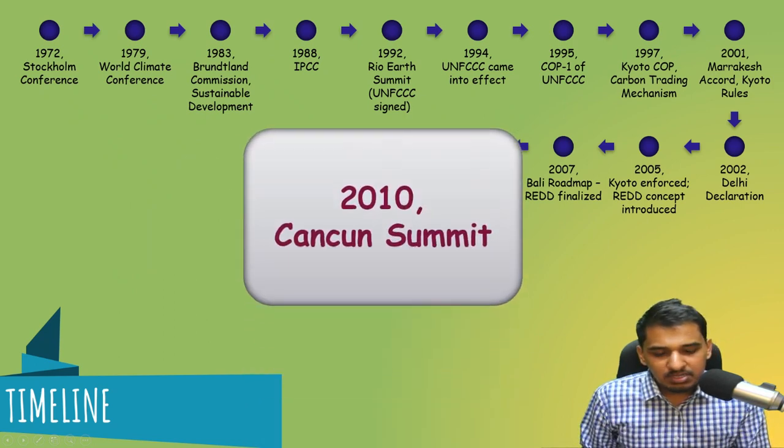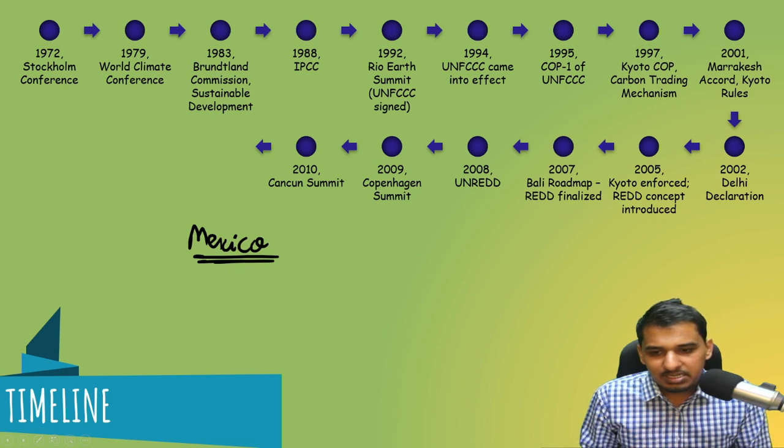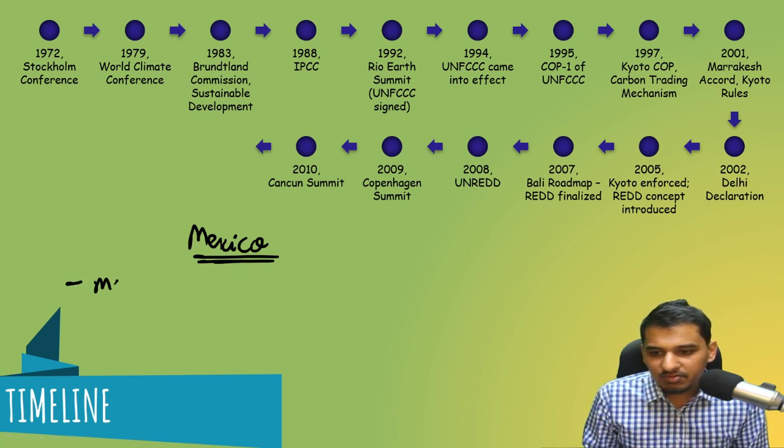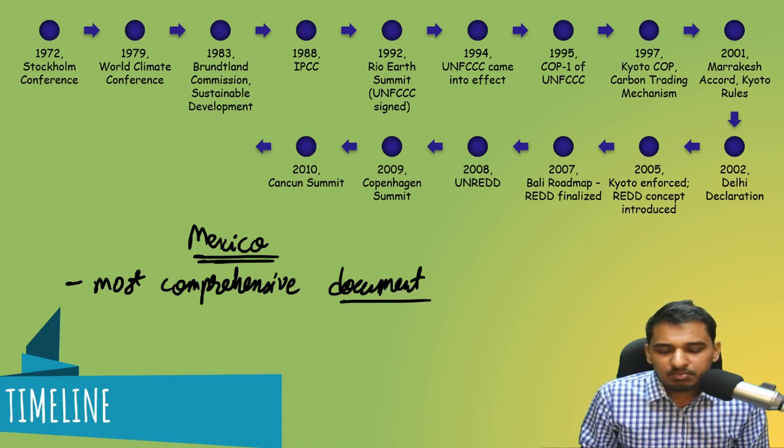Then we have the Cancun Summit. Now this is a very important summit. Cancun is in Mexico. In 2010, we had the most comprehensive document signed for climate change till date.